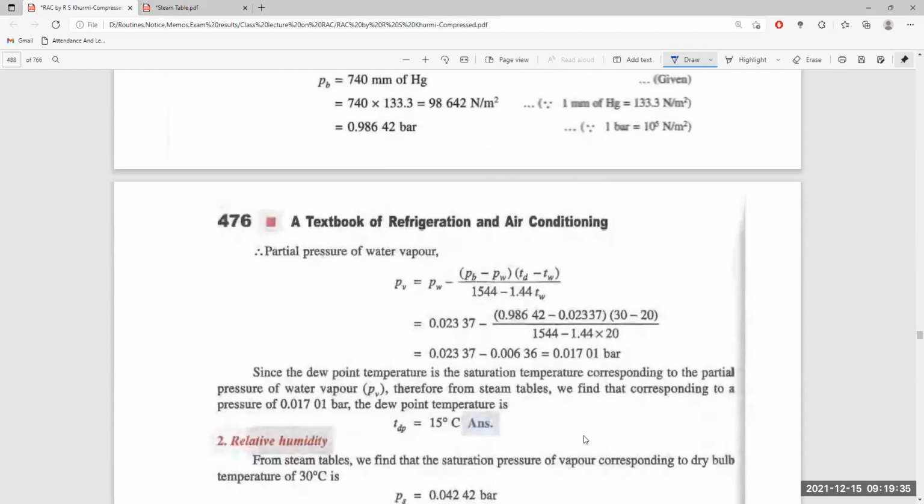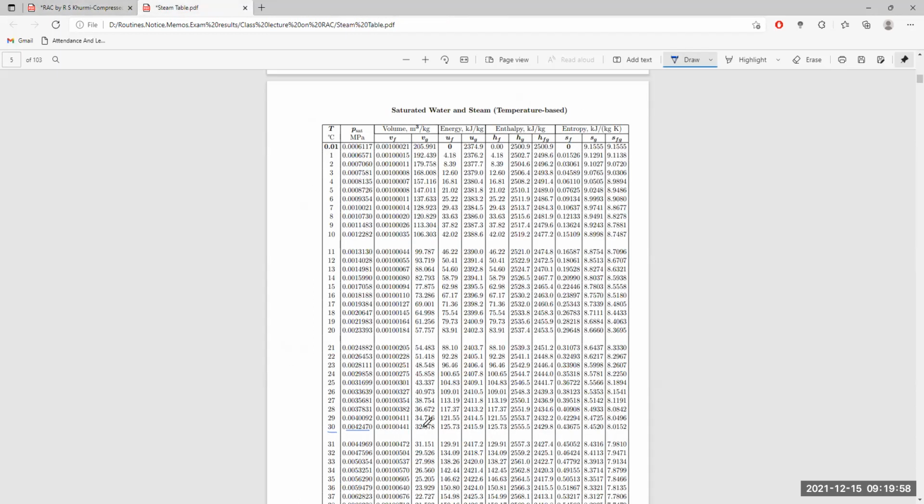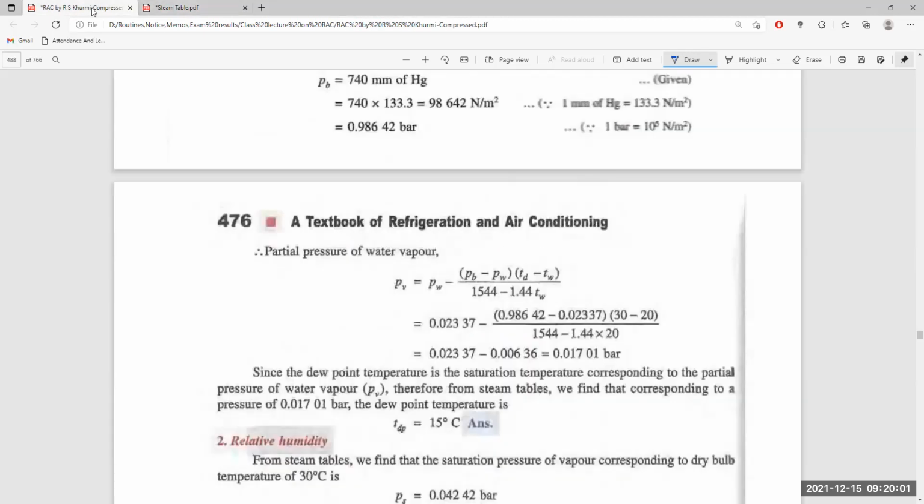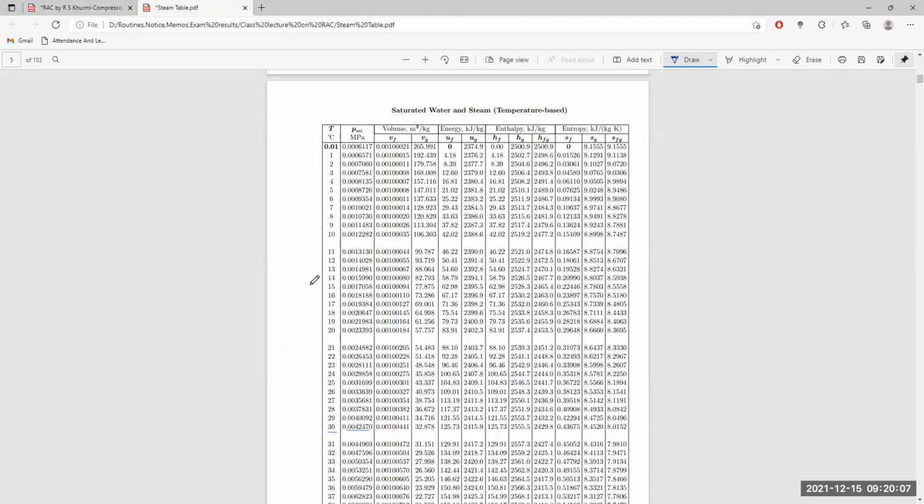Now, dew point temperature is the saturation temperature corresponding to the partial pressure, as per the definition of dew point. From the steam table, corresponding to pressure 0.01701 bar, the dew point temperature is found. 0.01741 is here, more or less, nearest to it. So this is equal to 15 degrees centigrade.